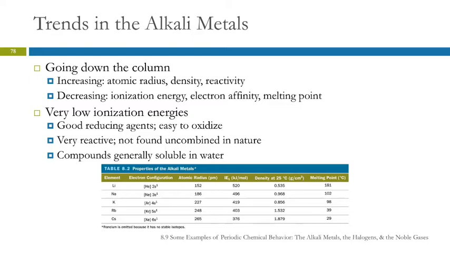The alkali metals have very low ionization energies. They are easy to ionize. So they make good reducing agents because they're easy to oxidize. Oxidation is loss of electrons. These are oxidized easily. They make great reducing agents. They're very reactive because of their low ionization energies. When they react, they lose an electron, and because it doesn't take much energy to do that, they react very easily. In fact, we don't find them as elements in nature. They're always combined with something.